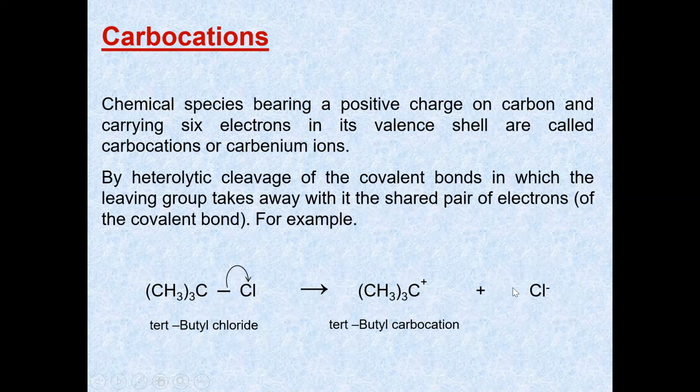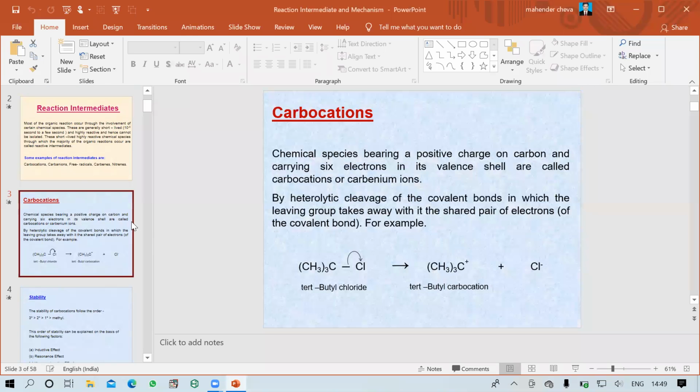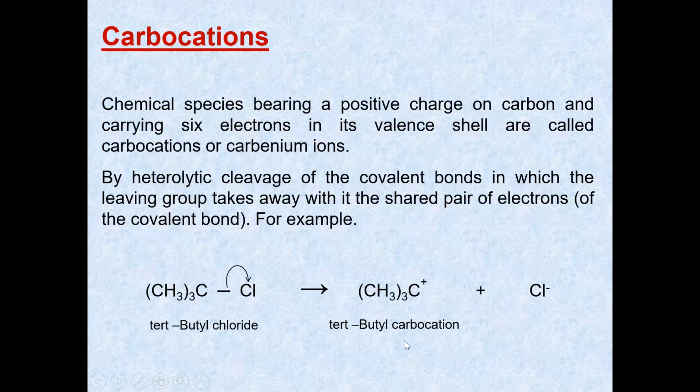One will get the negative charge and one will get the positive charge, and chlorine gets the negative charge because of its electronegativity. When this bond cleavage takes place, a carbocation is formed. So the tertiary methyl carbocation is formed.